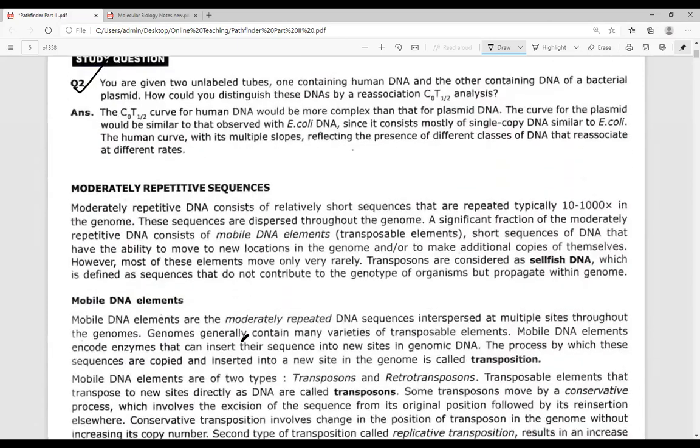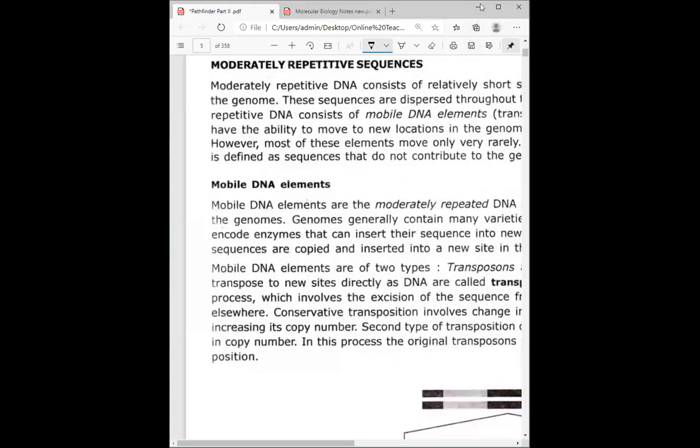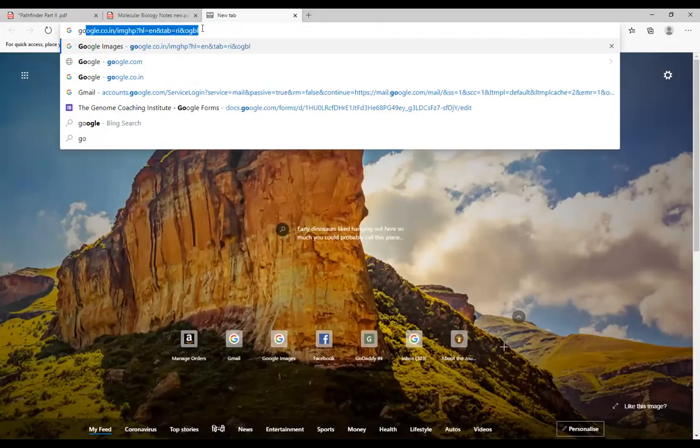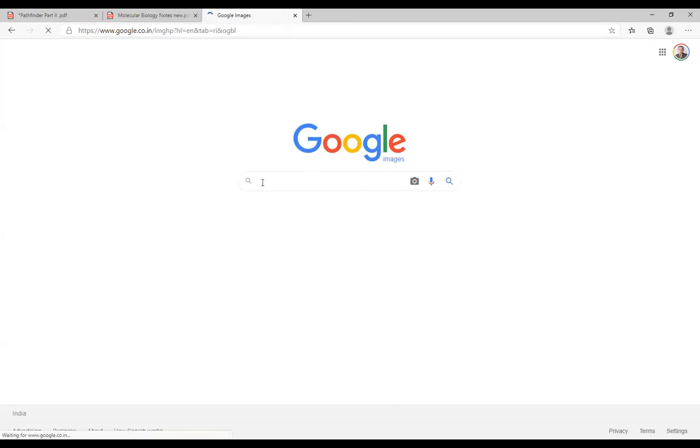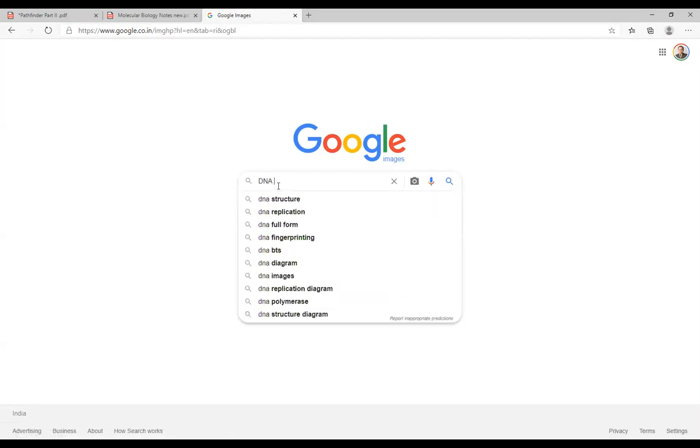Okay, moving forward, we moved on towards the moderately repetitive DNA sequences. What are these moderately repetitive DNA sequences? How are moderately repetitive DNA sequences being used, and in what manner? Just try to open that particular link. DNA fingerprinting.